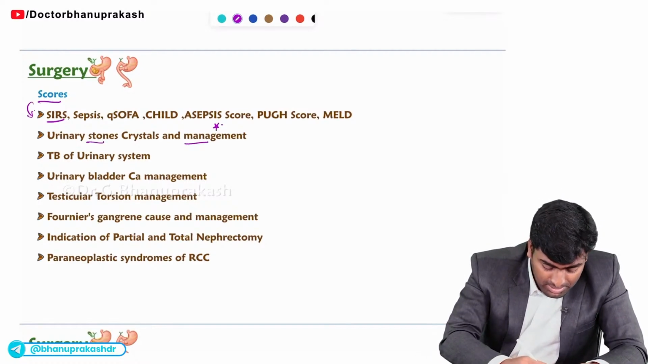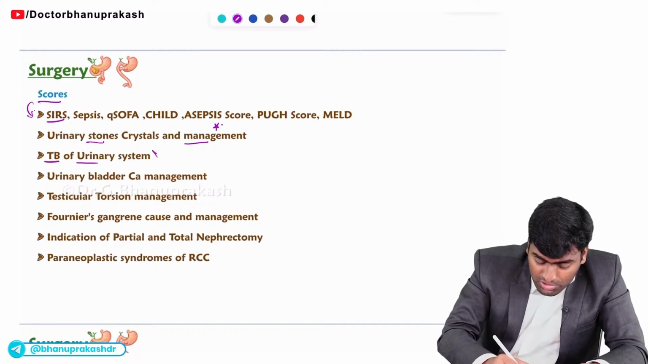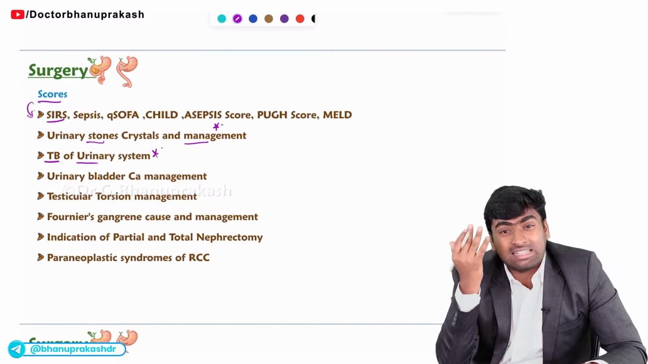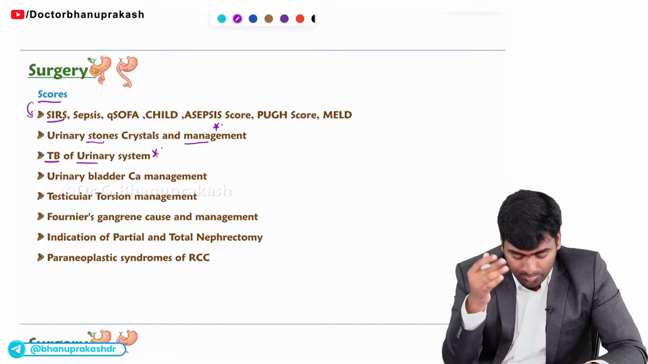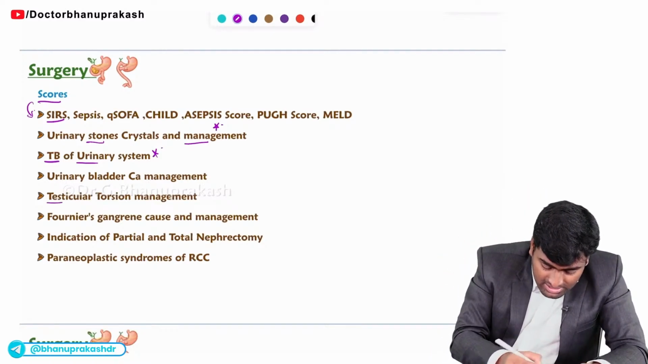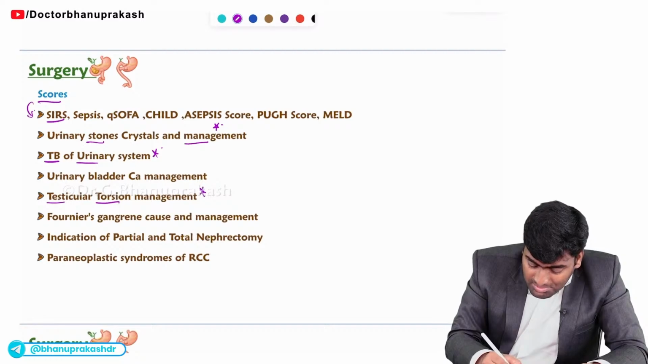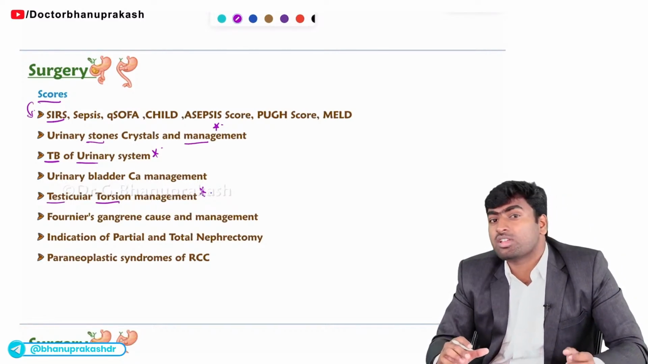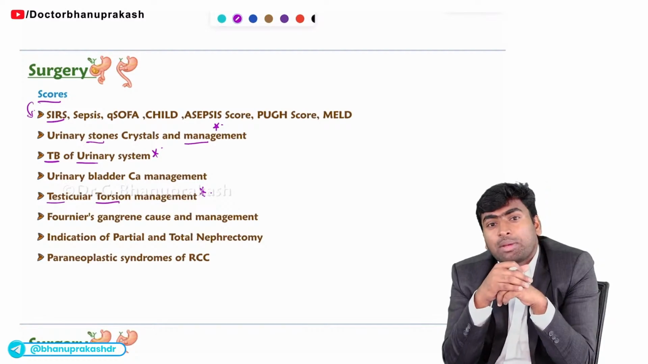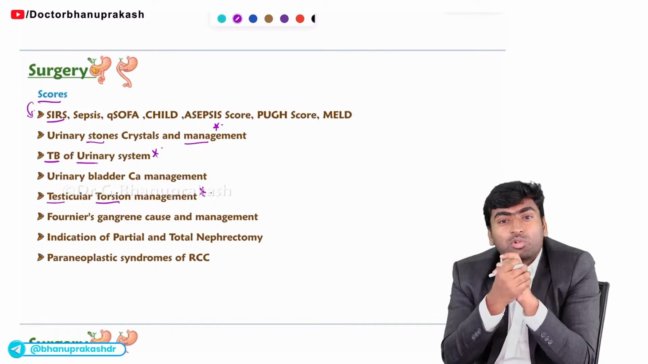Fine. In the TB of the urinary system, you should also know what the classical findings are that you will be able to see from the urinary bladder and from the ureter. Fine. Next, about testicular torsion, you should know what the management of testicular torsion is. If testicular torsion happens, how will you differentiate between this and acute epididymitis, and how will you do the management part.